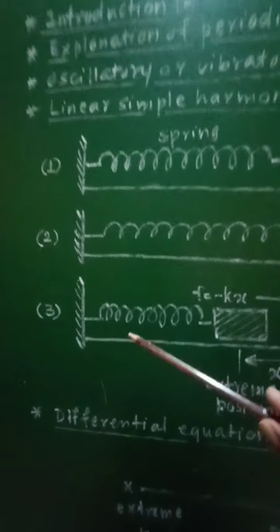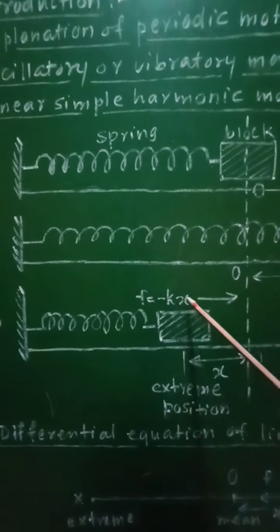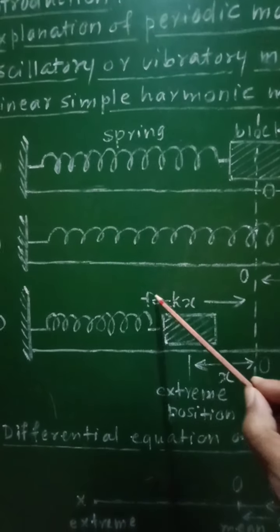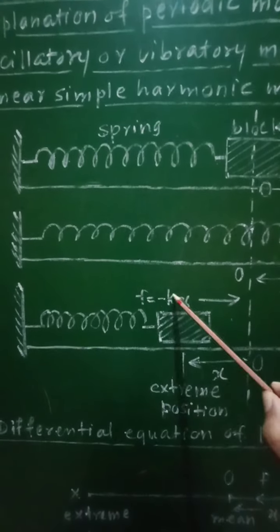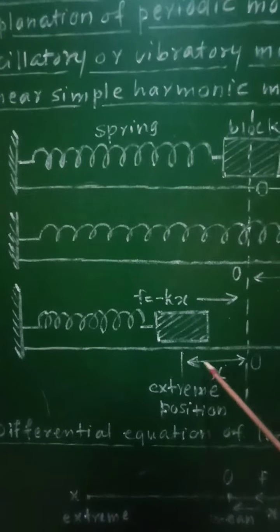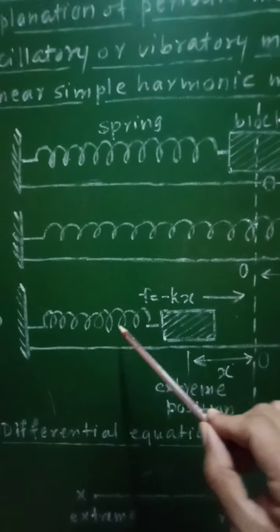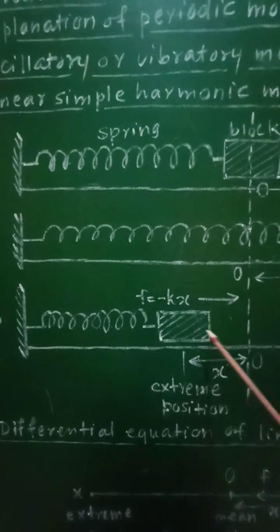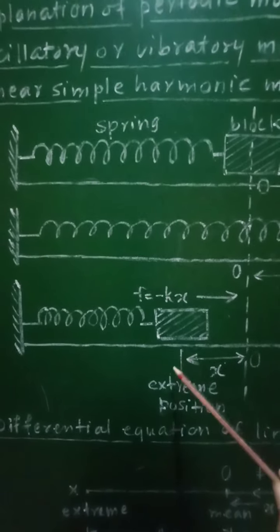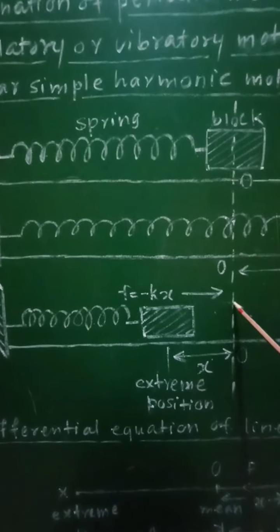Now instead of stretching that spring, in the third state, if that block is moved towards the left, that is, external force is applied towards the left from the mean position, at that time this block will get displaced through distance x, and as the applied force is towards the left, this spring will get compressed and again it will try to bring that block to its mean position from this extreme position, and therefore now the restoring force will be exerted towards the right.